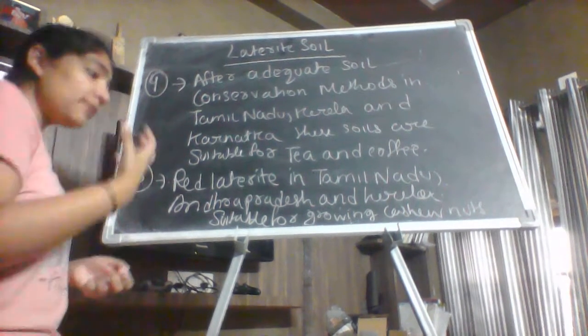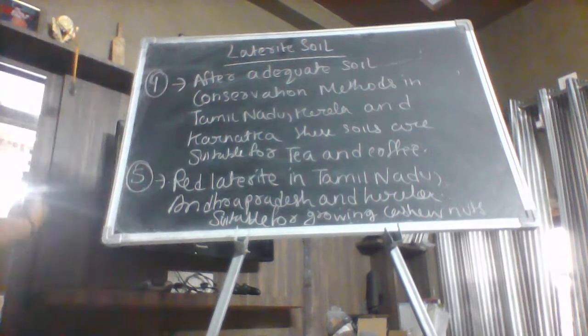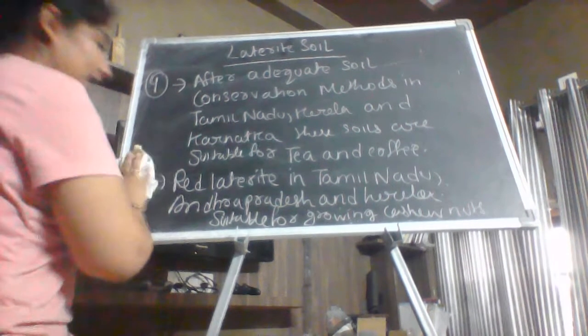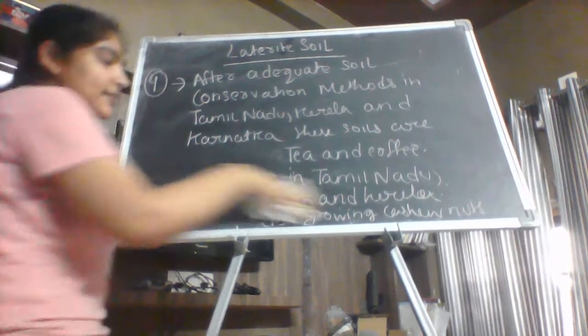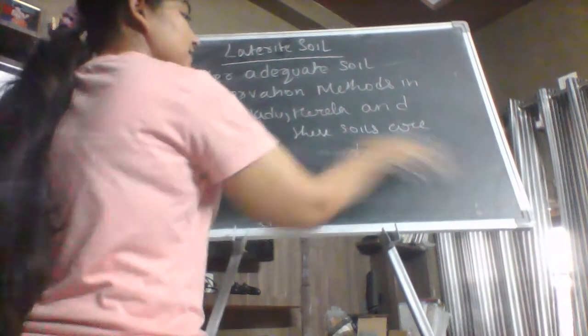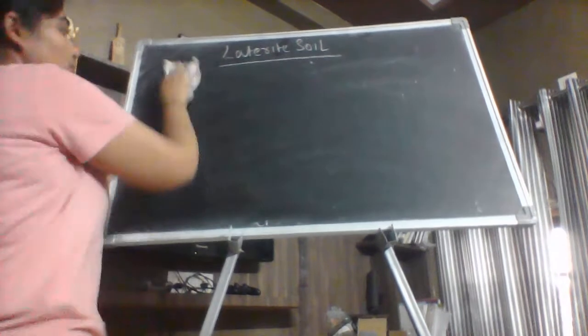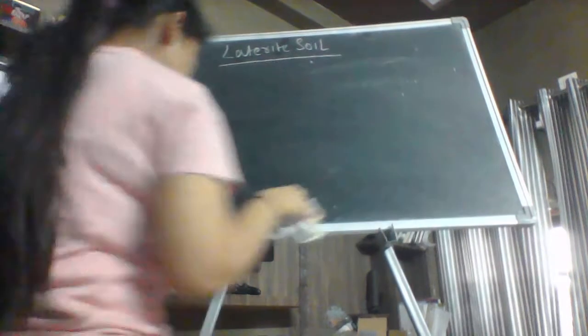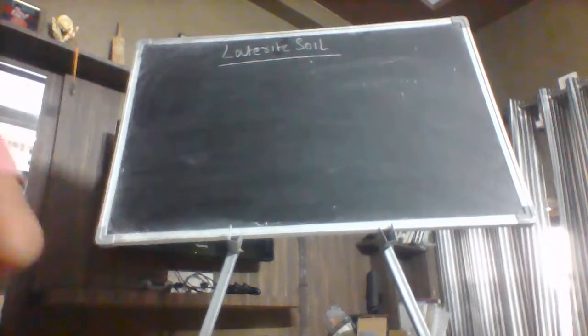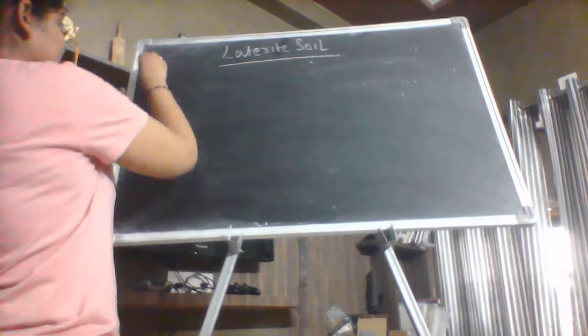Now let us discuss the areas. अगर हम areas ऐसे discuss ना करें, अगर हम जो features हमने इन areas में पढ़े हैं, अगर हम उनको separate करके देखें, तो what are the areas of the laterite soil? Let's discuss again. You can write like this: areas.